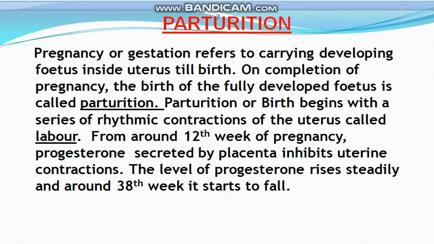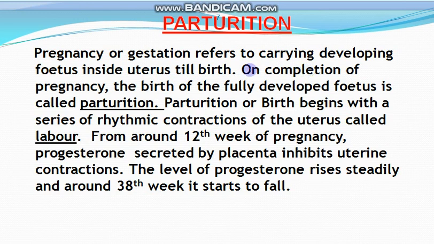Now comes the parturition. As a result of the 3 trimesters, there are 9 months of gestation, and the fetus is ready for birth. Now comes the second topic, that is parturition. What is parturition? Pregnancy or gestation refers to carrying the developing fetus inside the uterus till birth.